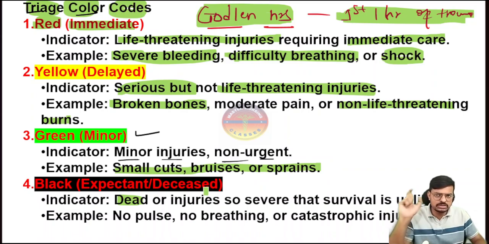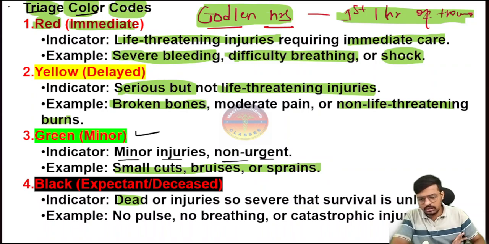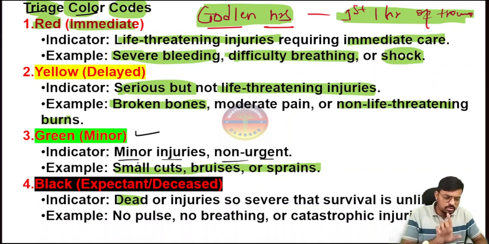If the patient looks like we are unable to make him survive, then leave the patient and go to the next patient. Here, if we attend to the next patient, that patient may survive. Okay, so that is very important. The black indicates an already dead patient and an about-to-die patient. So very important. Take a screenshot of this or make notes of this. Revise these things at least 2 times. It will be very helpful for you all.